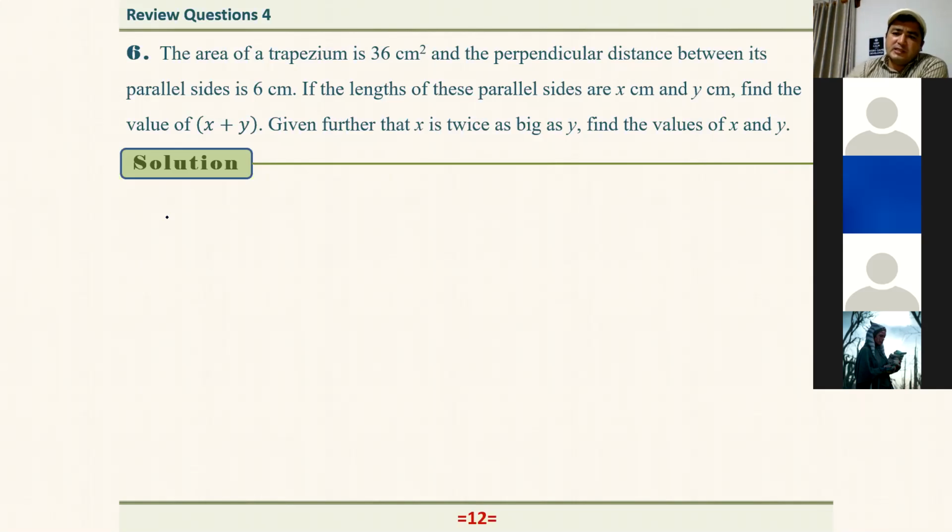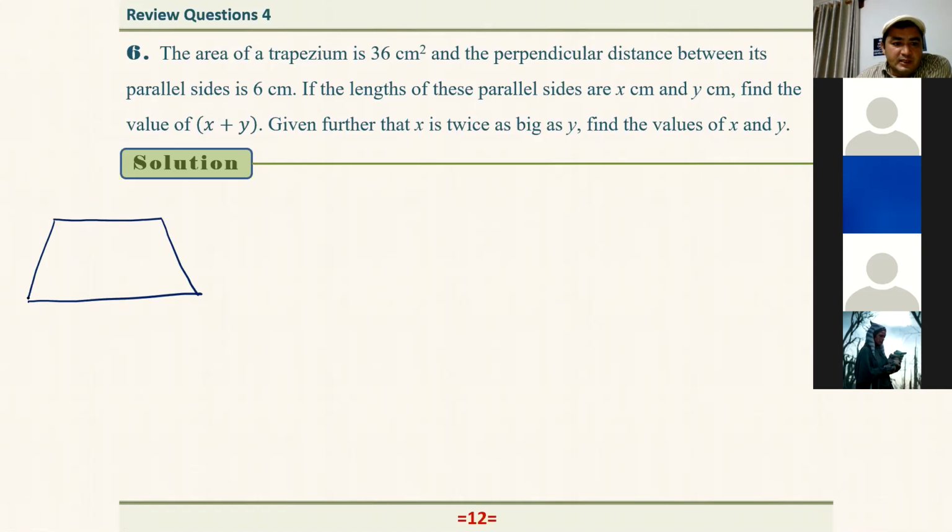All right, so since here we are talking about the trapezium, right? Let me just draw a trapezium immediately. Here we are talking about some kind of trapezium.